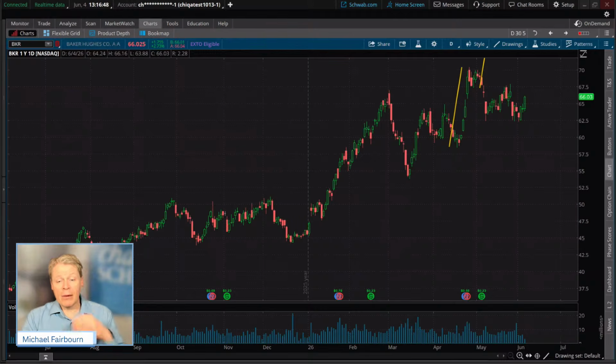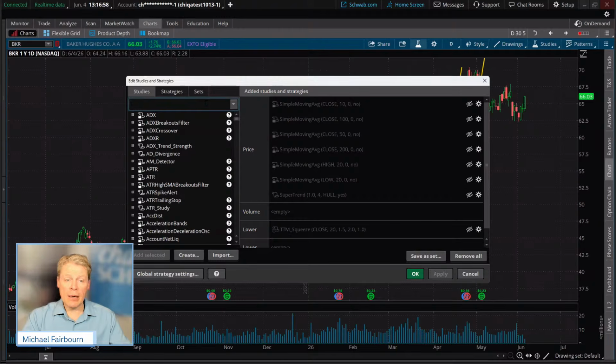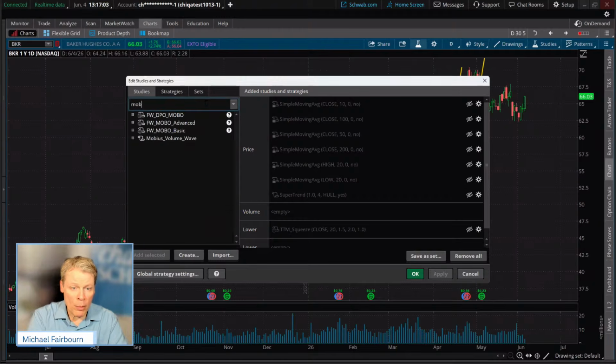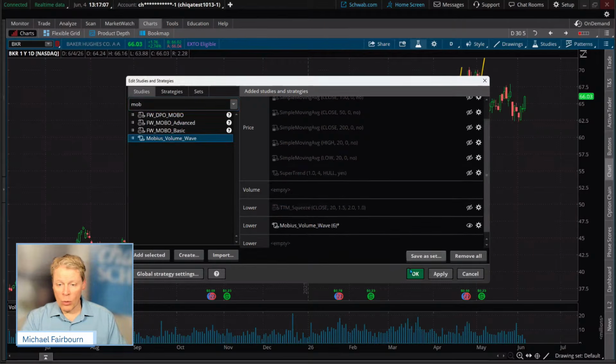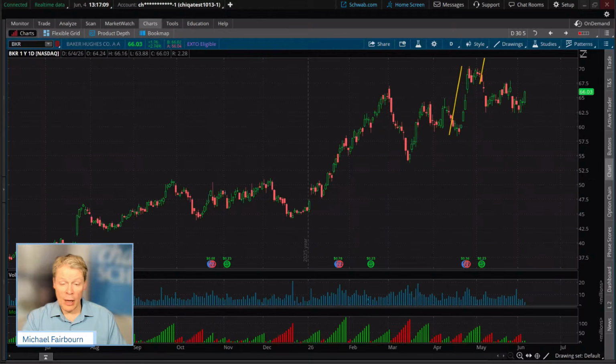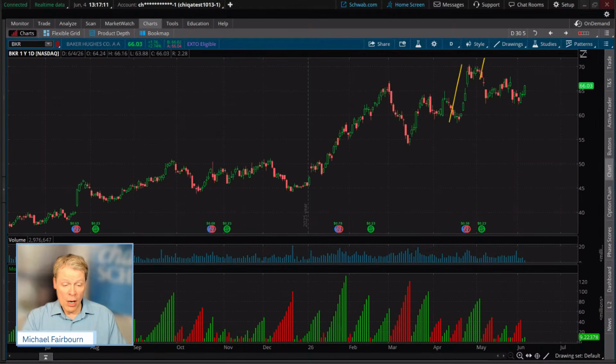The one I wanted to talk to you about is the concept of the wave volume. Let's put it on right now so you can see it. In fact, I'll put on a company here that did come up in the scan because we do have a working scan in here. And this is just the Mobius wave volume on the chart right now. This is another one we've got to highlight and show you. This is fascinating what this is doing.